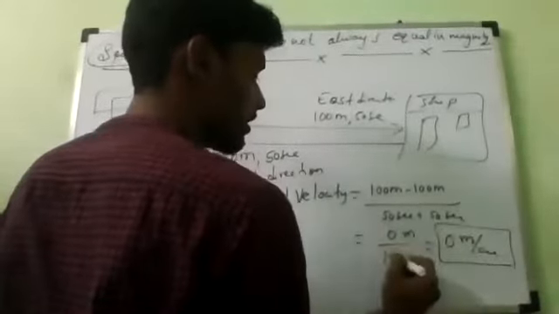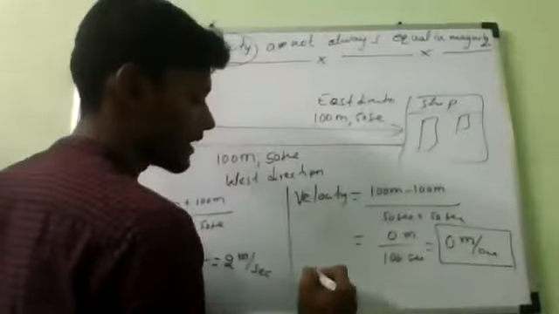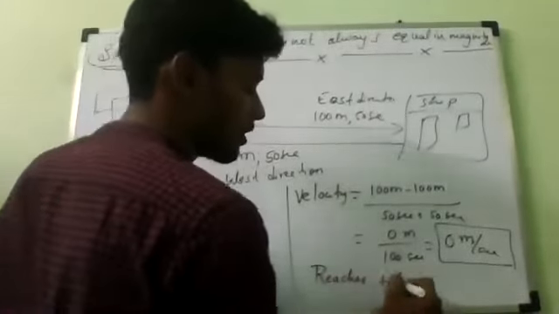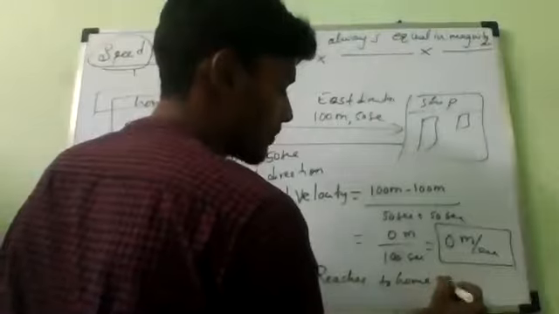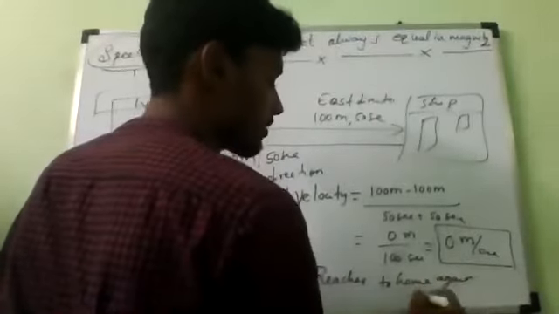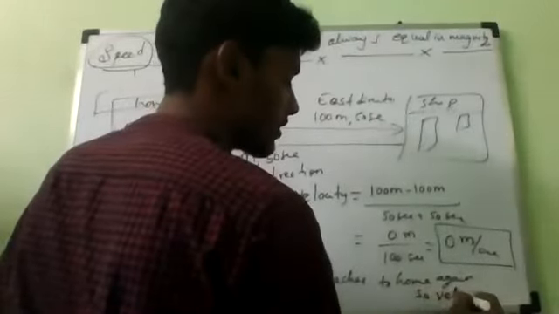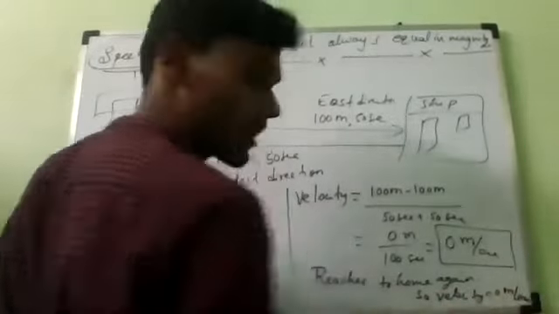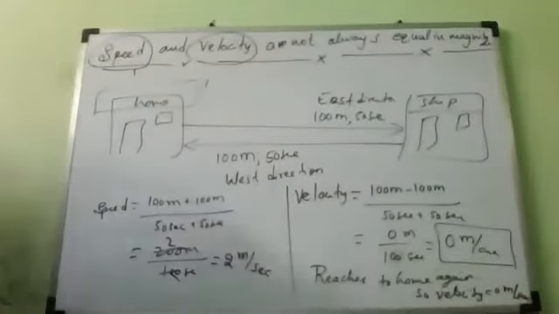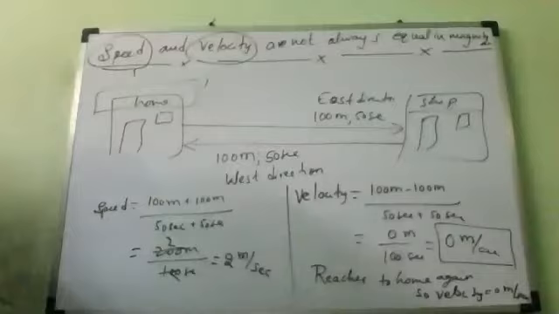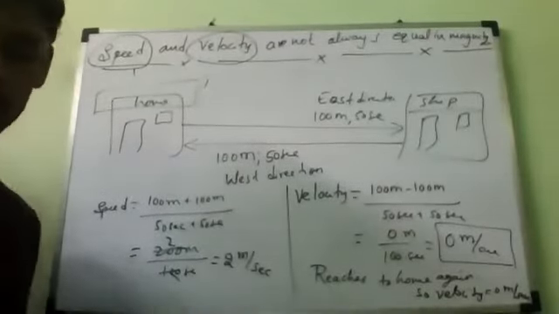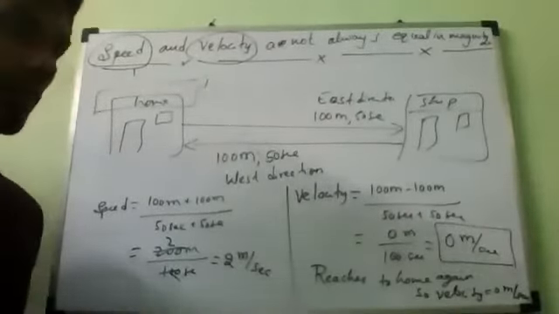0 meters per second. So in the sense of what? He finally reaches the same point, correct or not? He reaches home again, back again. So velocity is equal to 0 meters per second. Do people understand? Clear? Any doubt? You ask me. Understood, sir.